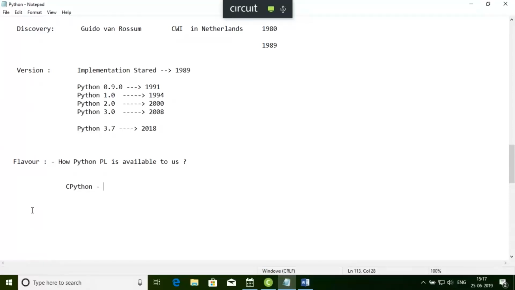When I say C, as it is saying, C means the C programming language. So that means the Python compiler is implemented in the C language. I'll tell you how this compiler works and everything. Okay.